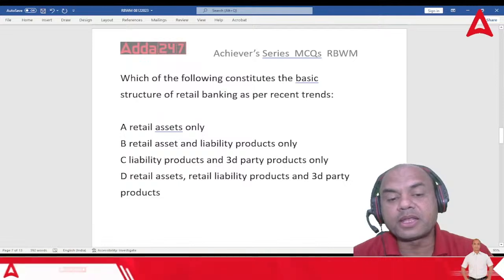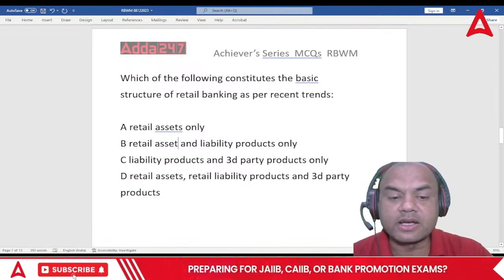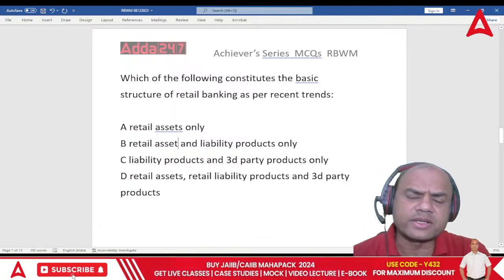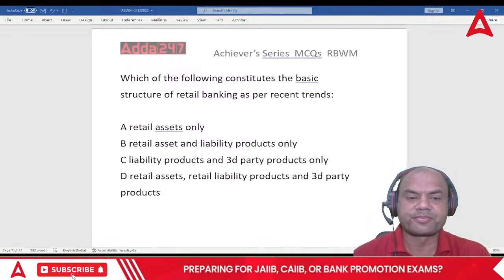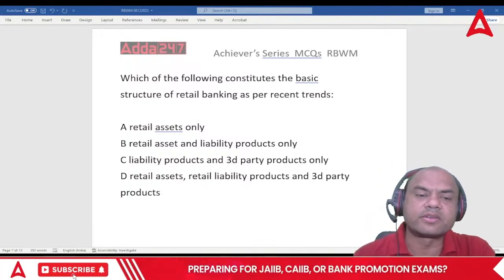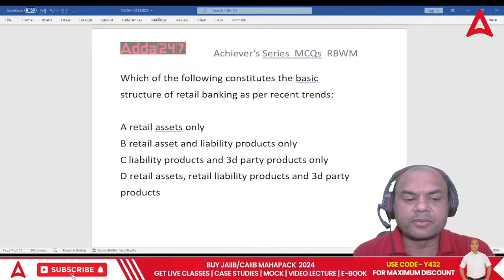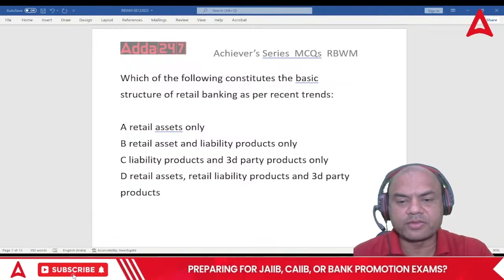Do we sell liability and third party products only? Or do we sell retail asset, retail liability and third party products? This is quite a simple one, so you should be able to answer this, right? What do you think should be the answer? Very simple one. Let me get the answer from your side, everyone.